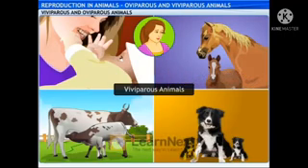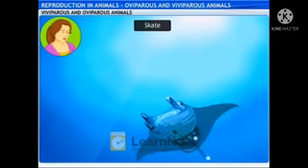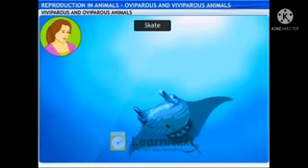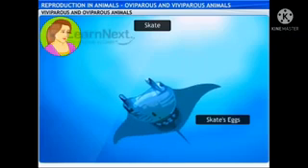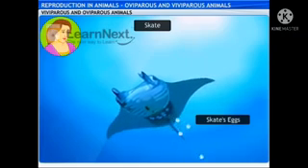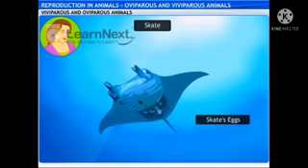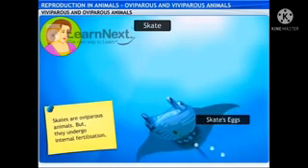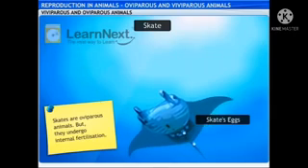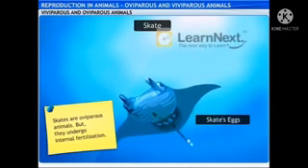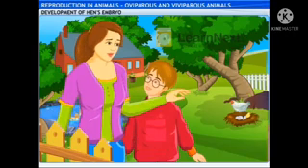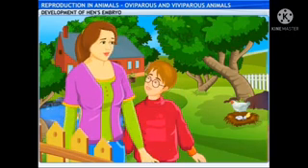However, there are exceptions. For example, some species of fish, such as skates, undergo internal fertilization, but the eggs are laid outside the body. This characteristic makes them an oviparous animal that undergoes internal fertilization. Simple, isn't it? Let's check your understanding through a quick quiz. Another exception is the hen. The hen undergoes internal fertilization, though it is an oviparous animal.